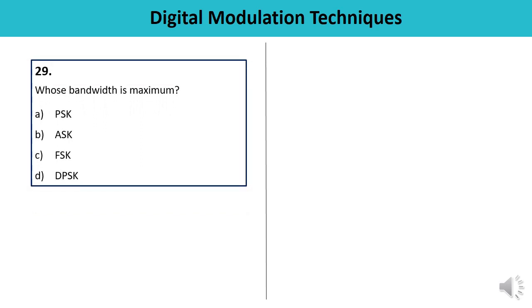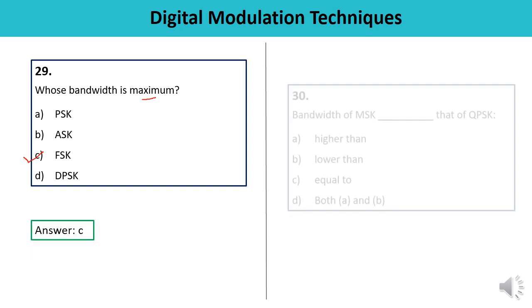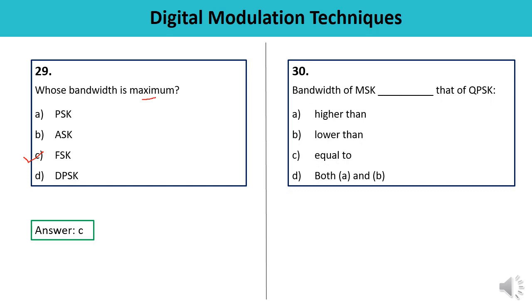Question number 29. Whose bandwidth is maximum? See, here we are talking about the bandwidth, and bandwidth is maximum in case of frequency shift keying. So answer must be C. Question number 30. Bandwidth of MSK. In this particular space you have to fill the correct answer, that of QPSK. So bandwidth of MSK is higher than that of QPSK. Higher than means answer is A. This is the correct answer.